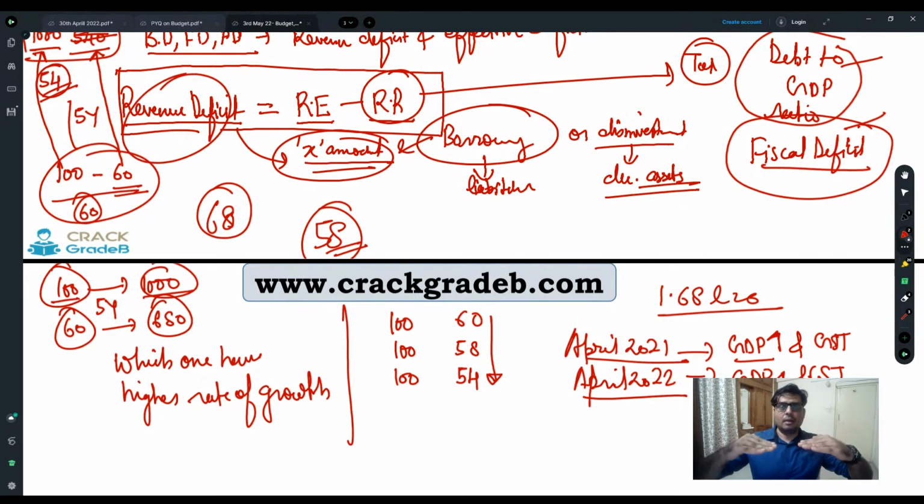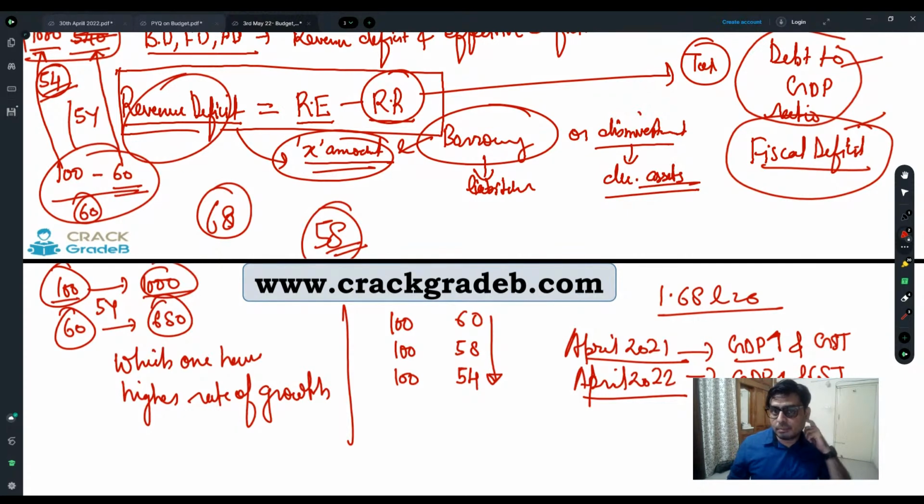So GDP is rising and taxes are also rising. This is the GDP and this is the tax. Both are rising, but this time the pace of rise of GST is higher than the pace of rise of GDP. So this is a very significant indication of robust recovery of the Indian economy, because the government is able to get more tax, right?